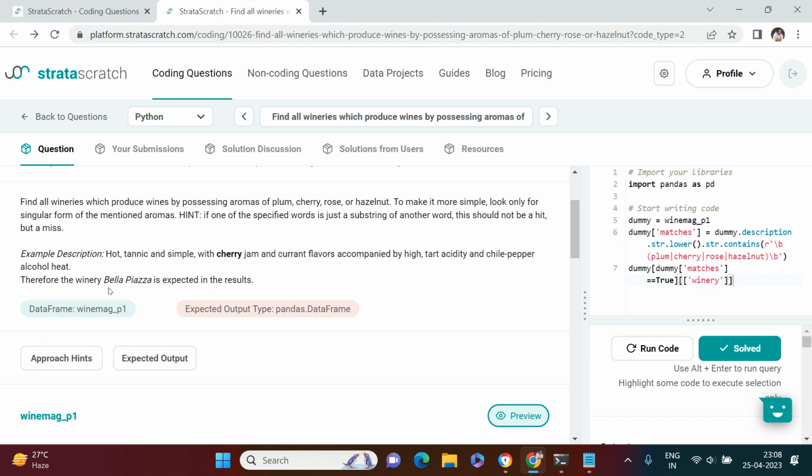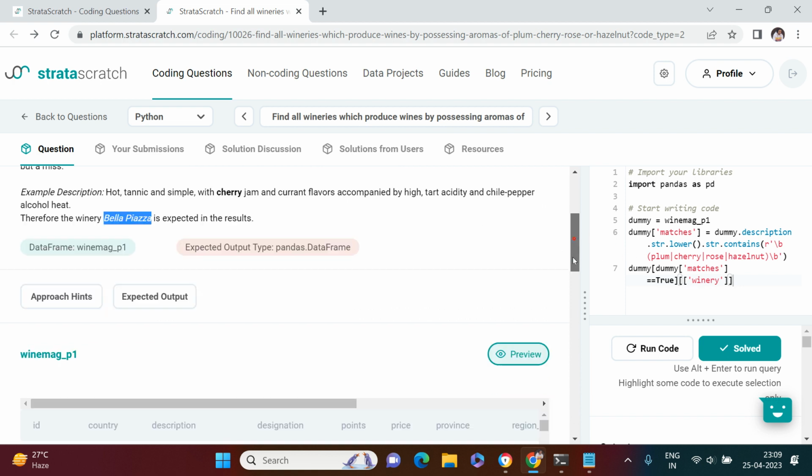Therefore the winery Bella Piazza is expected in the result. This particular description belongs to this particular winery, so whenever we write the query, it should be found as a match. I hope that was clear.